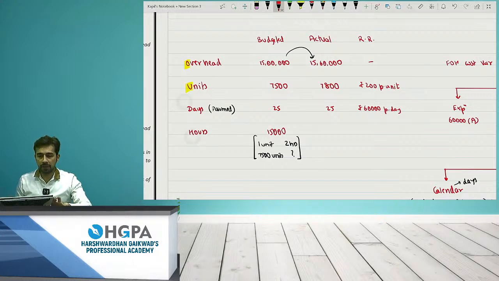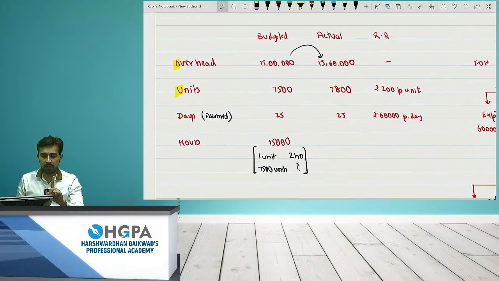Right? We have given the table. For 1 unit, they are spending 2 hours, right? They need 2 hours. This is the standard given to us. So for 7,500 units, how many hours will be required? It is 15,000.